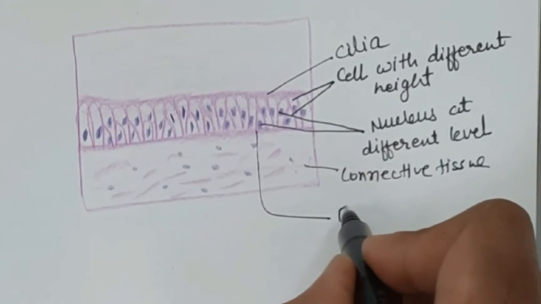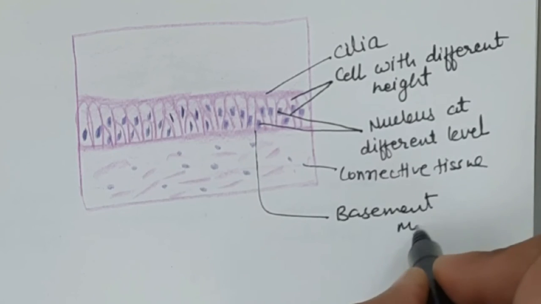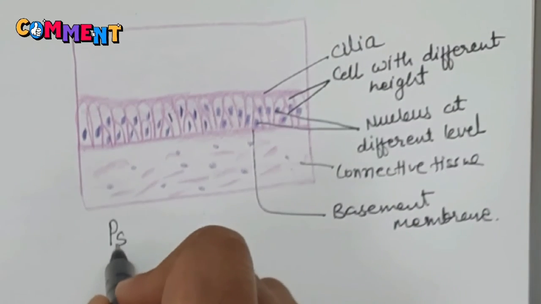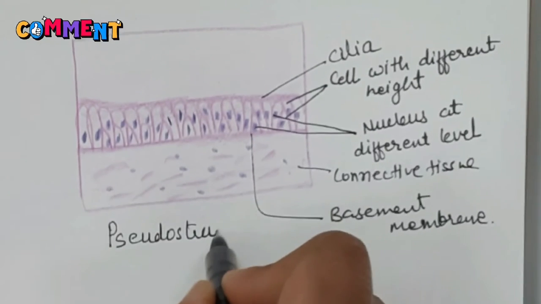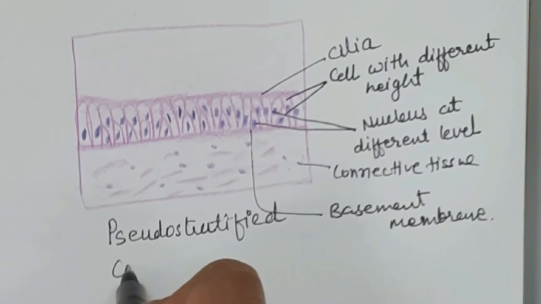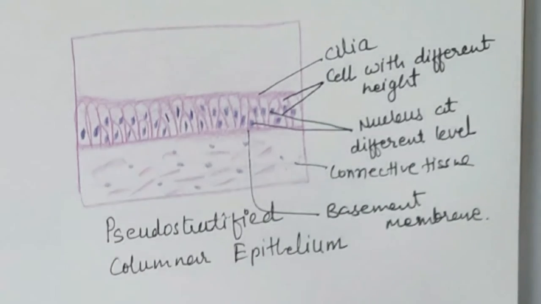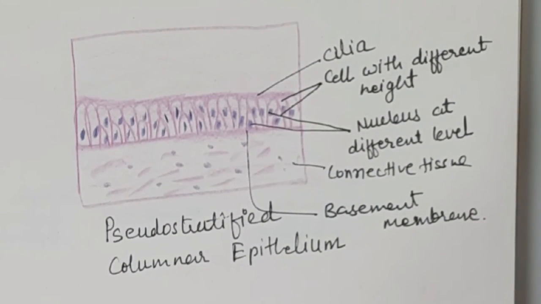Its function is to protect the underlying structures. Cilia move the mucus, stereocilia help in absorption, goblet cells secrete the mucus, and basal cells act as stem cells for the remaining cells of the epithelium.